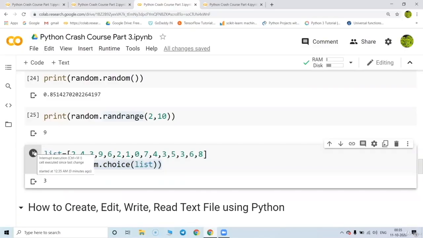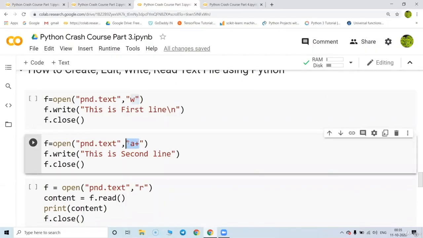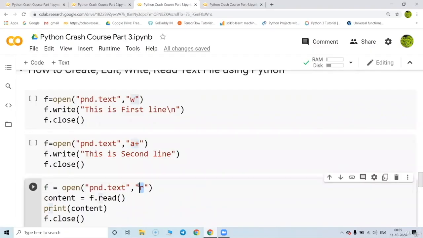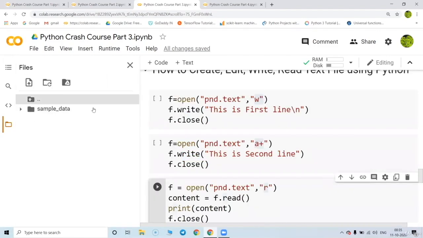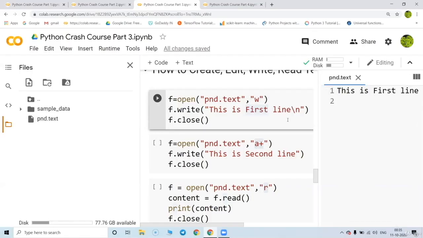Now the next one is, suppose I want to create a file and this file is a text file. So I'm creating a file in write mode. I'm going to append one line into that, and after that I'm going to read that file again. So I'm creating a file called pnd.txt. I want you to see over here, there's no file right now. When I run this, the file will be created over here and stored. So let's see one more time. Yes, pnd.txt is created, and I just put a single line, this is first line. Great. So let me close this, and now I'm going to append a line.